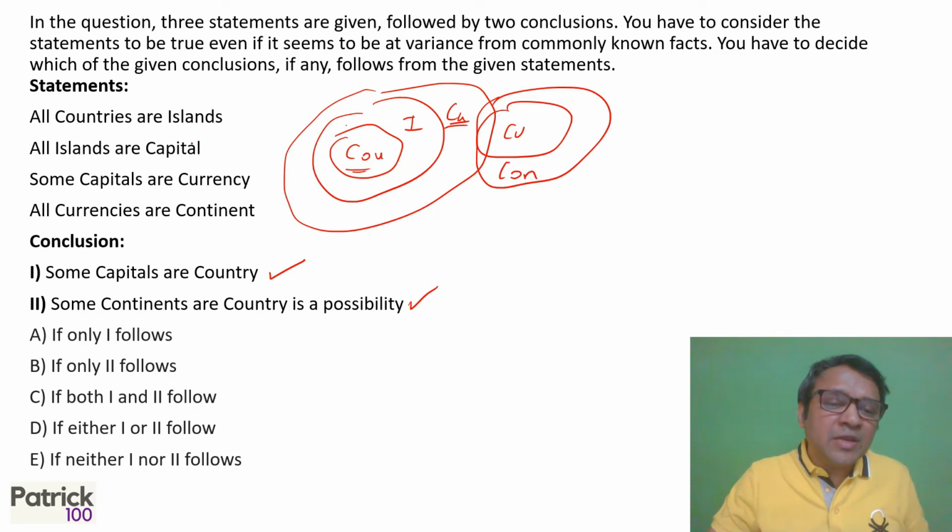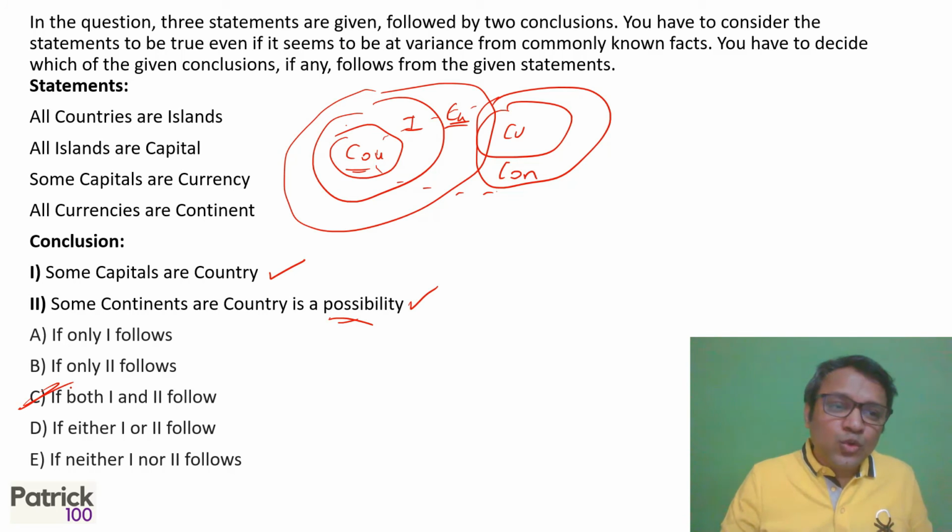Some continents are country. Yes, whenever there is no in the main statement, normally all possibilities are true. You can always draw countries and continents intersecting. So it is true. So which you can say that both 1 and 2 are true. So whenever there is no in the statements, you can always conclude any possibility. Any possibility is true.